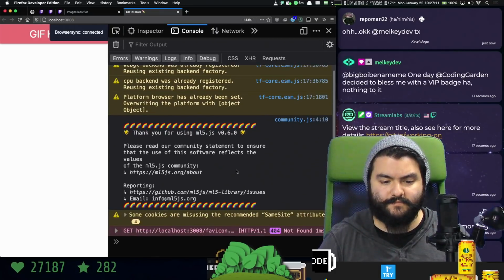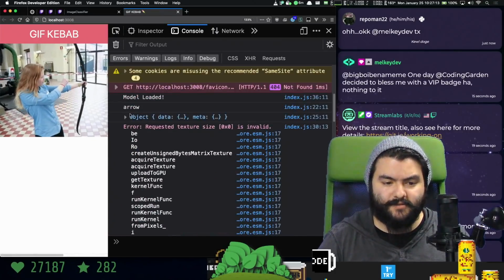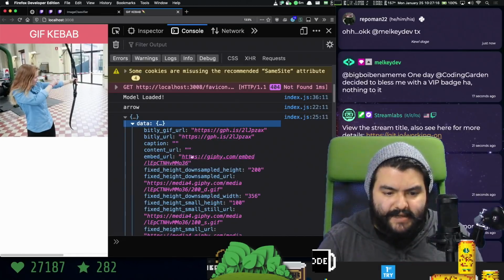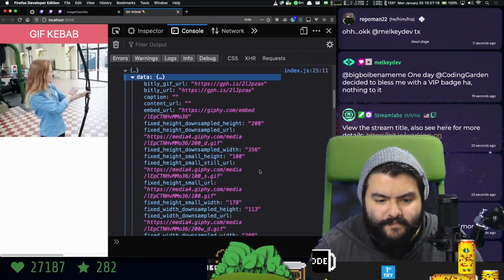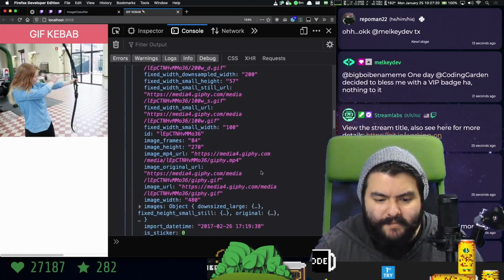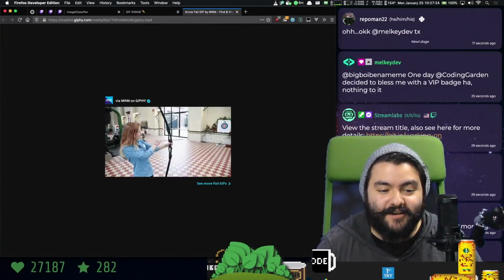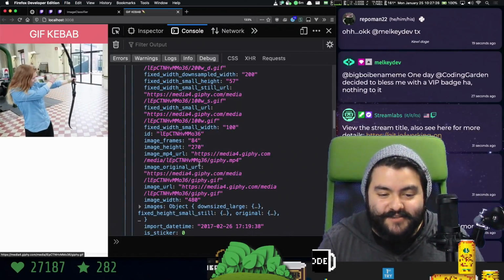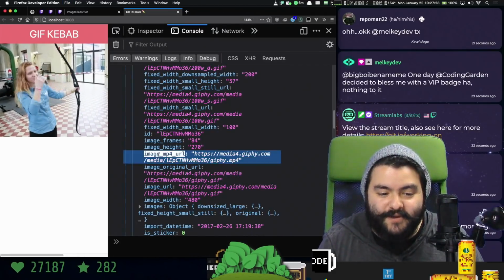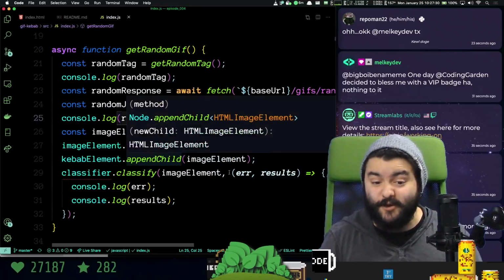That model takes a while to load. So if we look at the data, do we get back like a WebP? Oh, there's an MP4. There's an MP4. Okay, so if we take the MP4 URL and put it in a video element instead.